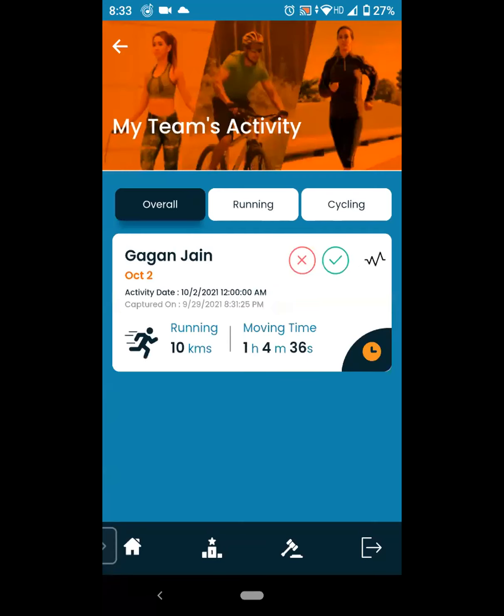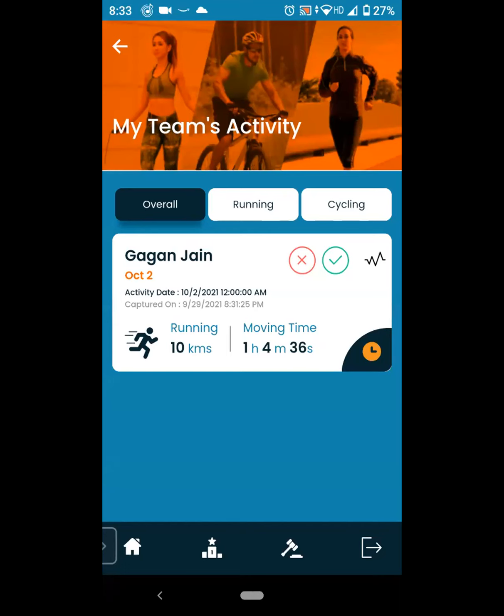One point which I want to cover here is that while the runner's activity is approved by the captain and the referee, the captain's activity directly goes to the referee, because the captain cannot approve his own activity. So as soon as the captain enters the activity, it goes to the referee, and if any changes are required in the captain's activity, you have to speak to the referee directly. Now, if you see here, there is only one box, right?